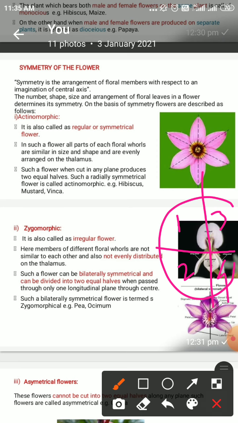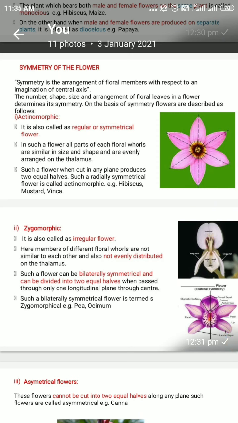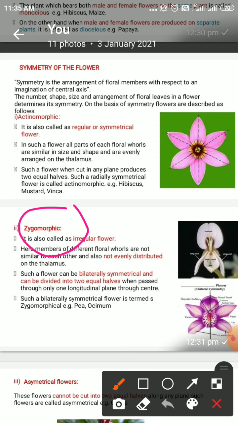So such a flower is called zygomorphic, which allows us to divide it into only two equal parts when we cut it in this plane, and it does not allow us to divide it into many equal parts when we cut it in many vertical planes.